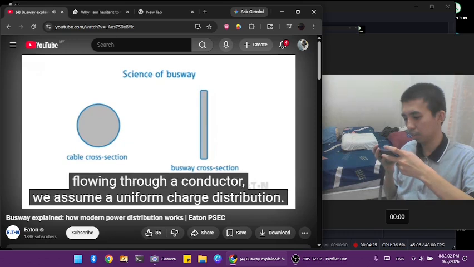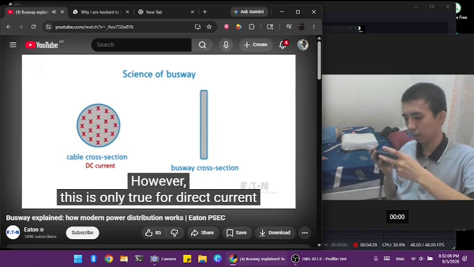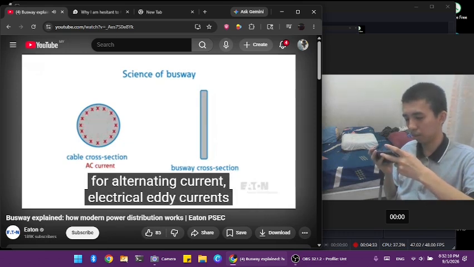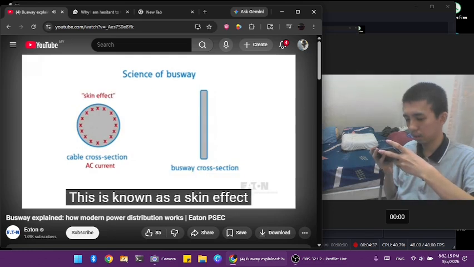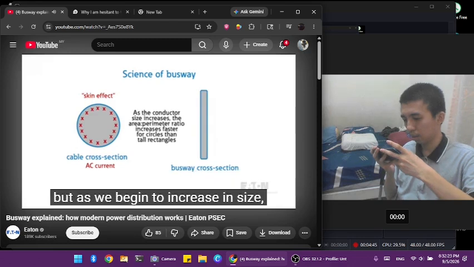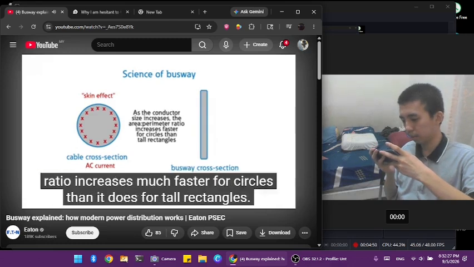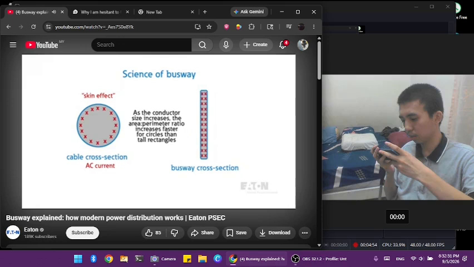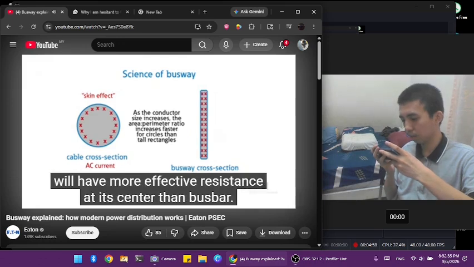Typically, when we imagine current flowing through a conductor, we assume a uniform charge distribution. However, this is only true for direct current. For alternating current, electrical eddy currents will actually push charge to the outside of the conductor. This is known as the skin effect and can play a big role in cable design at all power levels. Now in our case, this doesn't matter too much for small conductors, but as we begin to increase in size, simple geometry tells us that the area to perimeter ratio increases much faster for circles than it does for tall rectangles. Electrically speaking, this means that traditional cable will have more effective resistance at its center than bus bar.